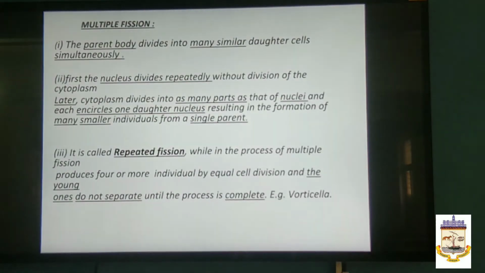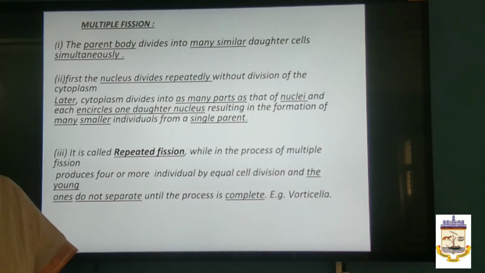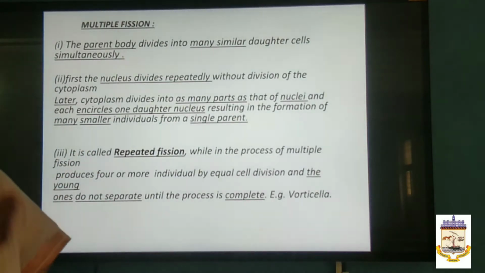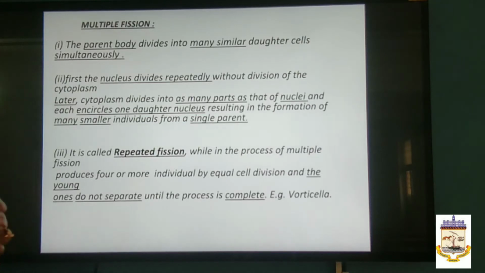And the next one is multiple fission. So far we have seen binary fission, which is irregular, and then transverse, longitudinal, and oblique. Now we are going to see multiple fission. In multiple fission, what happens? The parent body divides into many similar daughter cells simultaneously. The many similar daughter cells are produced simultaneously from the parent body.